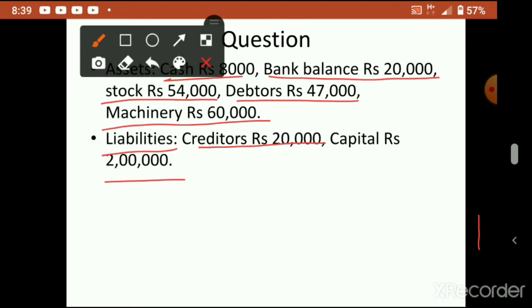So on the asset side, what are the items to be debited? First you write cash account debtor.